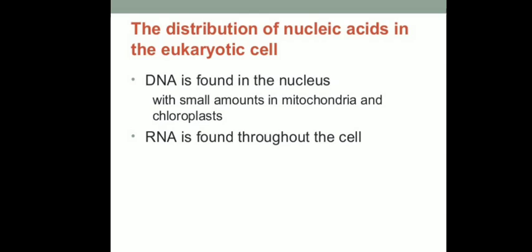First, we will see the distribution of nucleic acid in the eukaryotic cell, meaning where DNA and RNA are present in a eukaryotic cell, which we will study in detail. Basically, the DNA is found inside the nucleus. With it, a small amount of DNA is also present in mitochondria and chloroplasts, whereas the RNA is found throughout the cell.